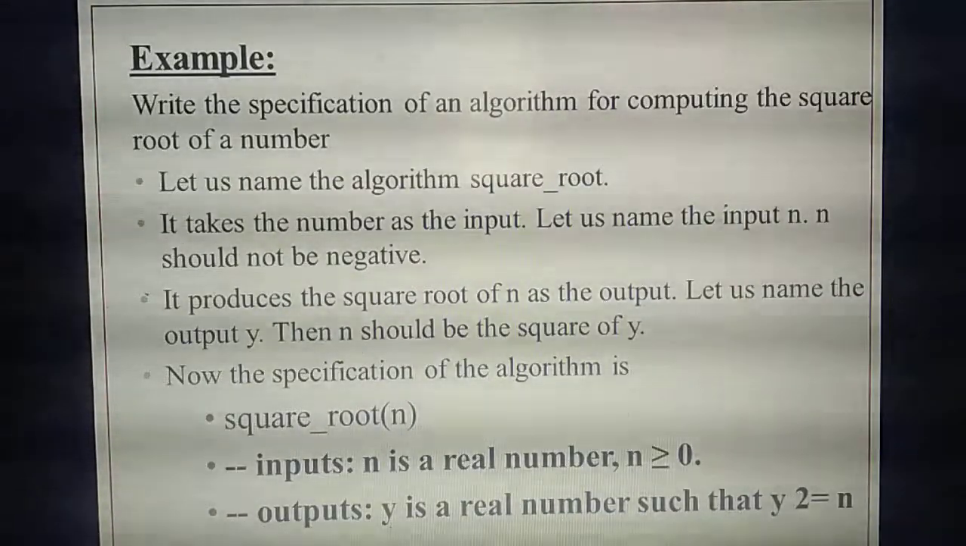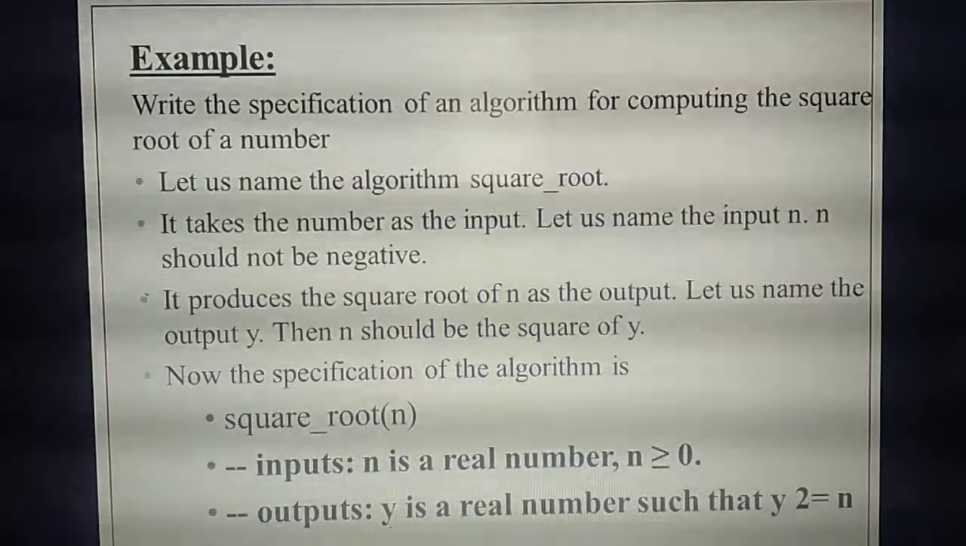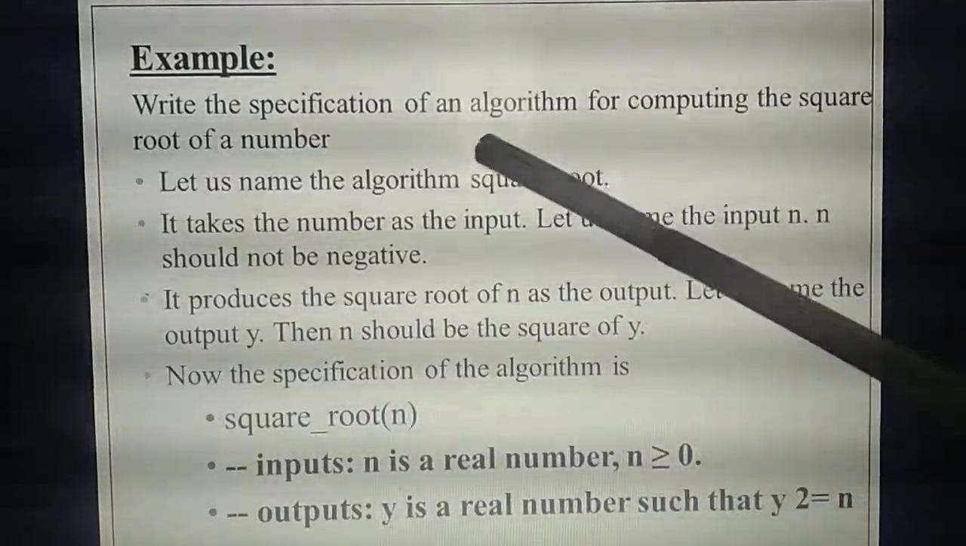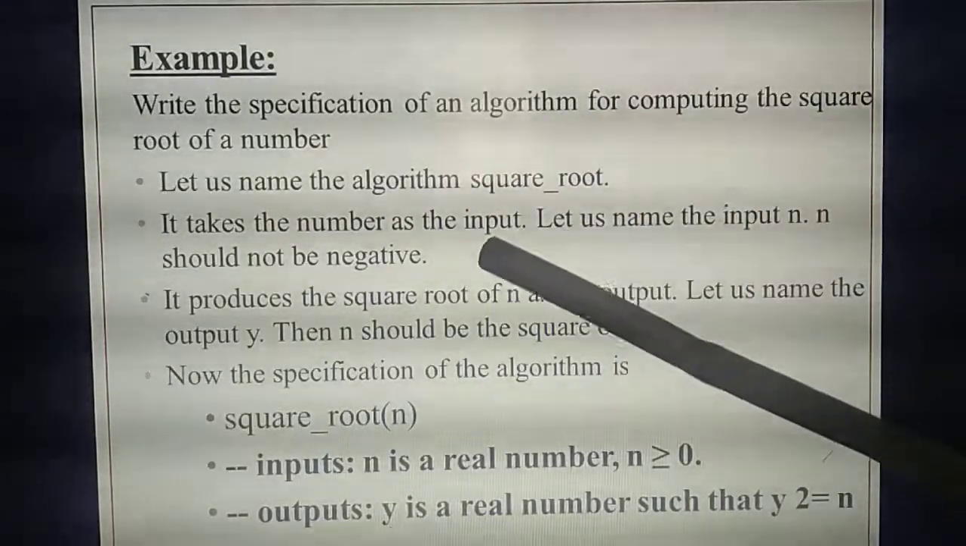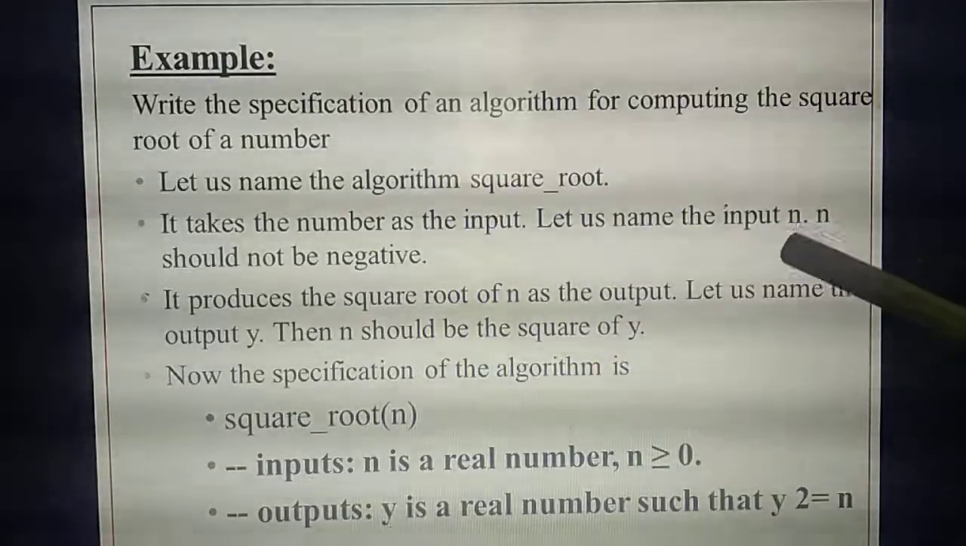Understand? So what are the things you have studied here? Specification of an algorithm. First you need to name the algorithm. For naming the algorithm, what name have you given? The name of the algorithm is square root. Then you need to give the input. So for the input, what variable are you giving?